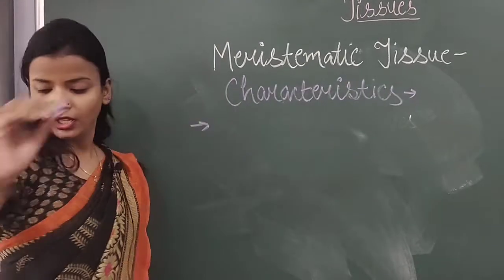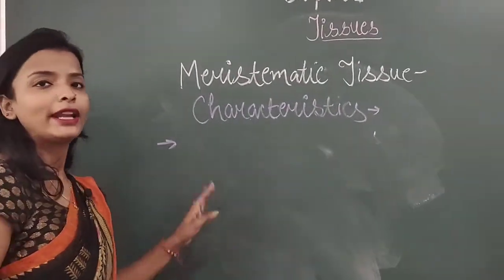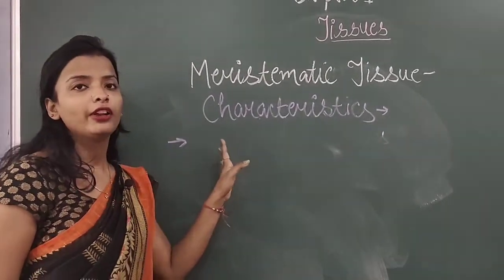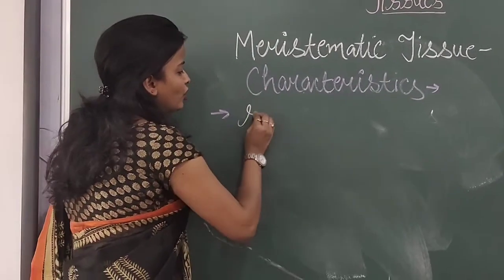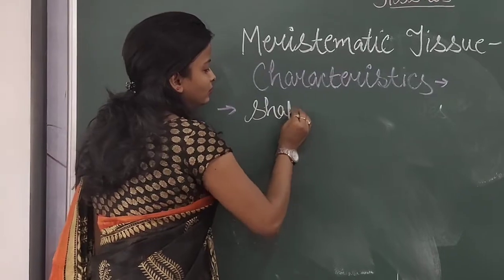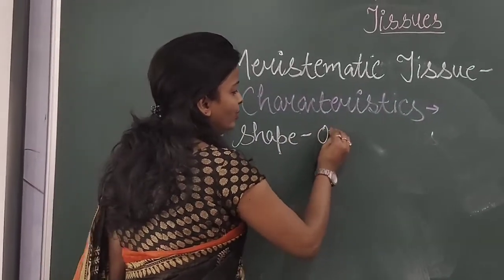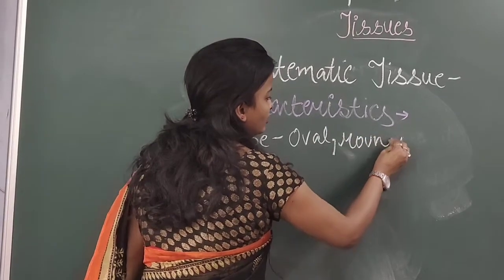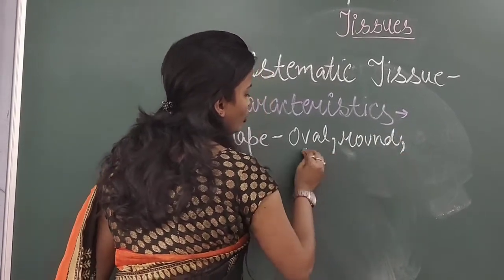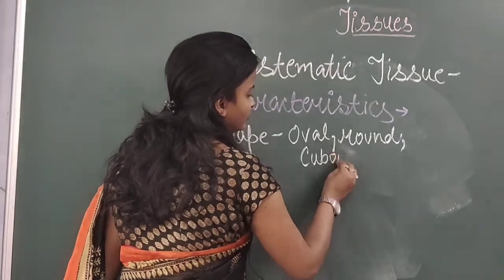First one, the cells of the meristematic tissues are oval, round, rectangular or cuboidal in shape. So when you talk about the shape, they are oval, round or cuboidal in shape.